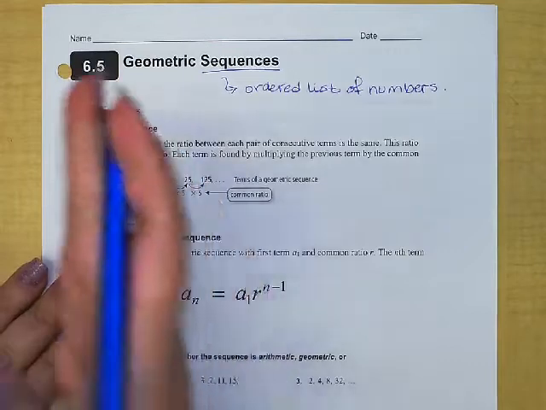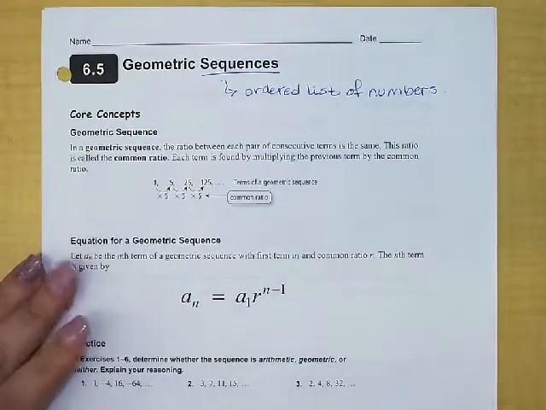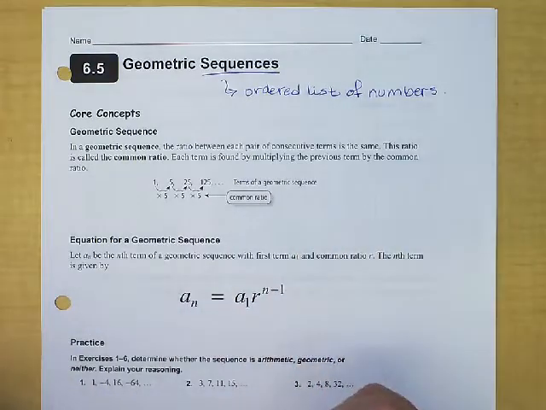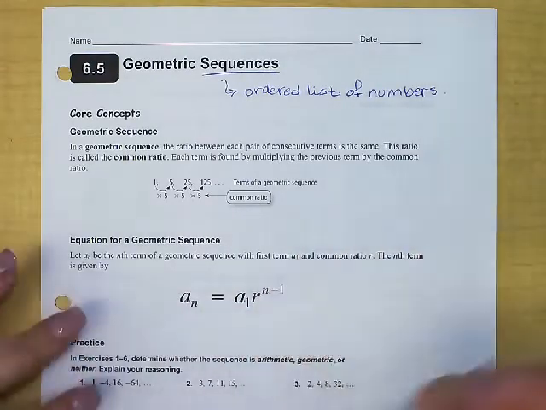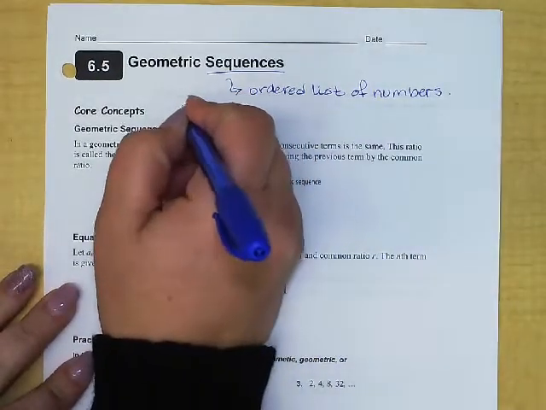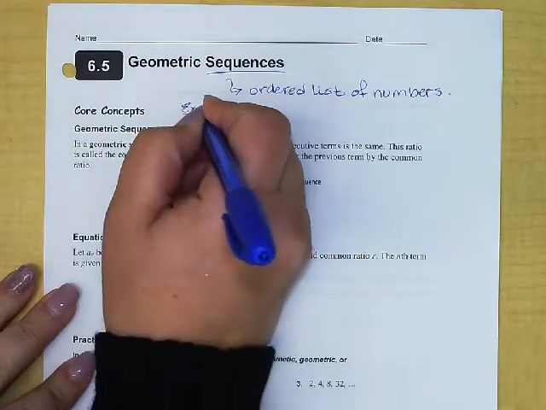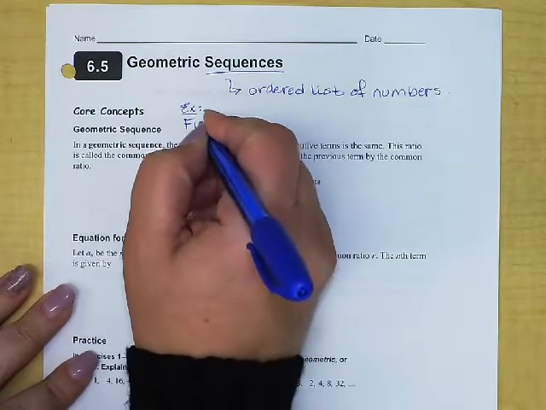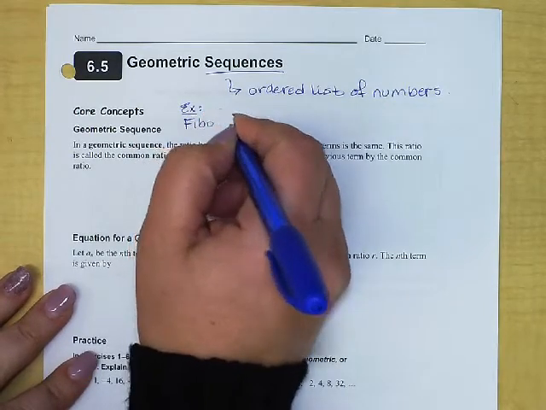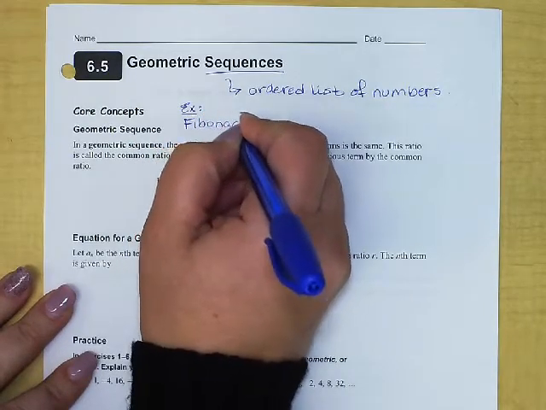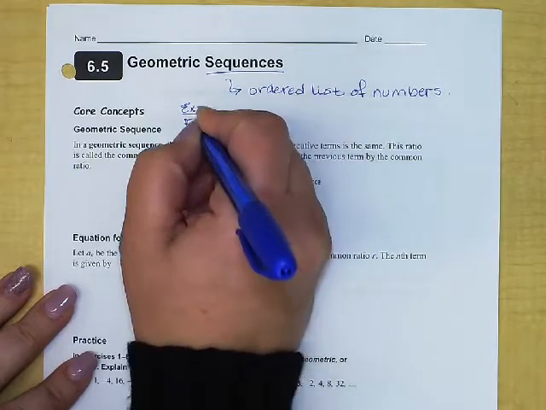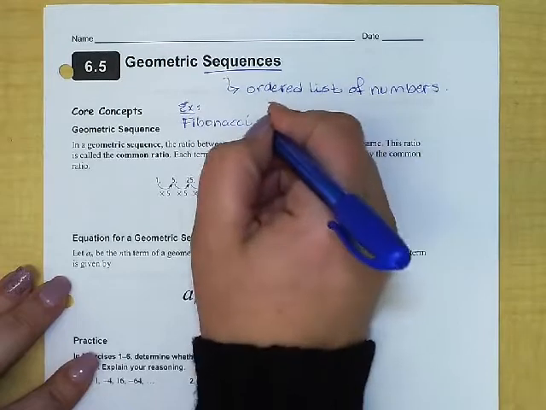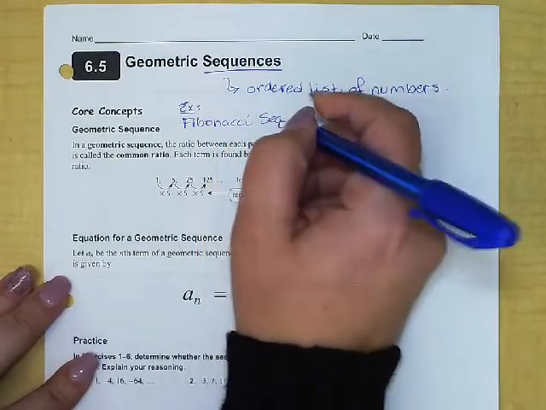It could be as simple as 1, 2, 3, 4, 5, just a list of whole numbers. That can be a sequence. There are some more complex ones. Possibly one that you've heard of that's kind of famous is the Fibonacci sequence. Fibonacci is pretty exciting and famous, and a big part of that is the way that it tends to come up naturally in nature. The Fibonacci sequence looks something like this.